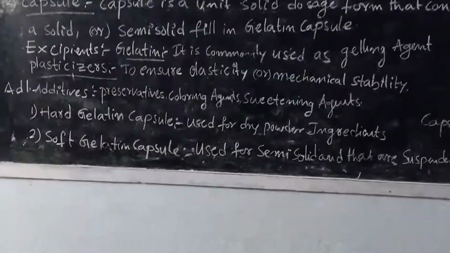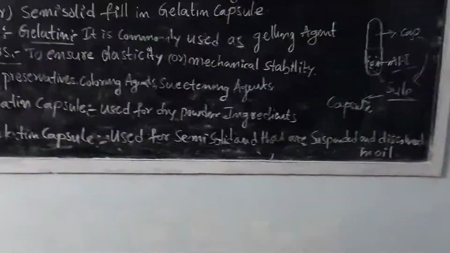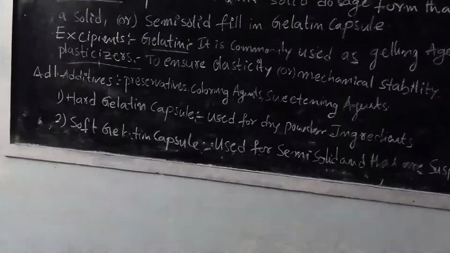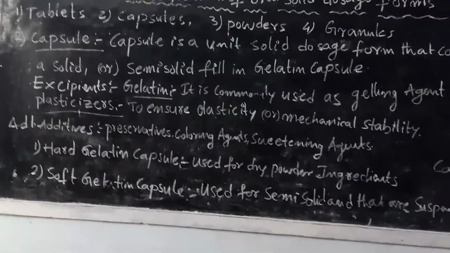So in the classification of oral solid dosage forms, the capsule is a unit solid dosage form that contains a solid or semi-solid fill in a gelatin capsule. So students, all of you listen to this.